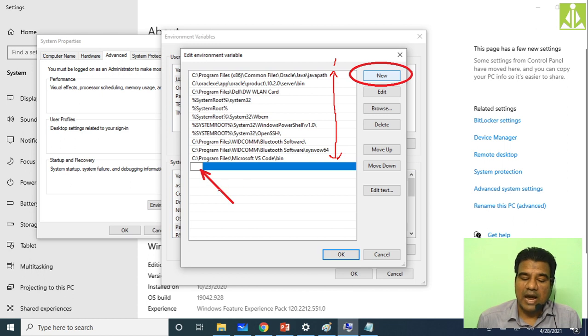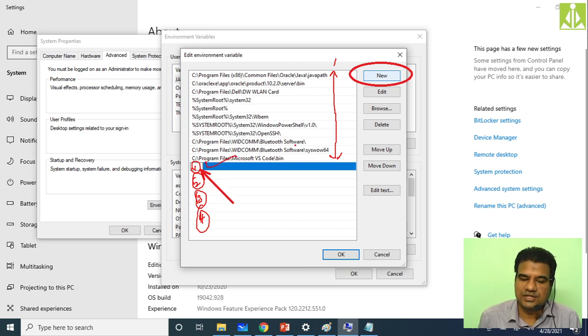In order to add the new entries over here, you have to click on this new button, and over here you have to add 4 entries. 4 new variables you have to create. So 1, 2, 3, 4. How many times you have to click on new? 4 times, but one after the other. Don't click 4 times and expect that it will take the 4 entries together. It will not take 4 entries together. One after the other you have to.